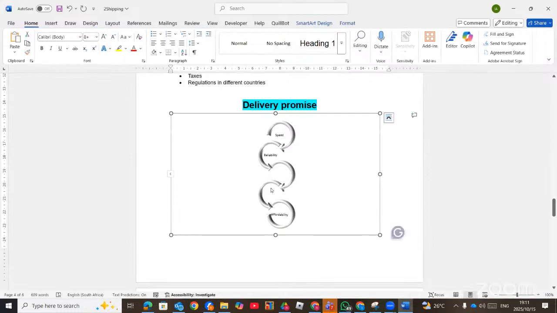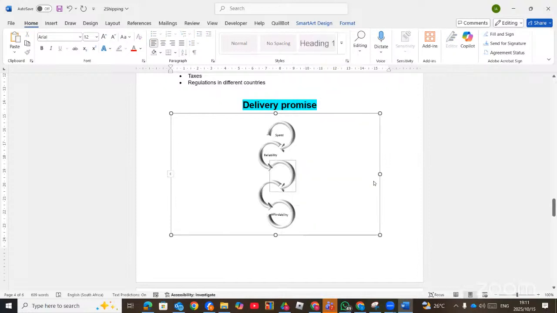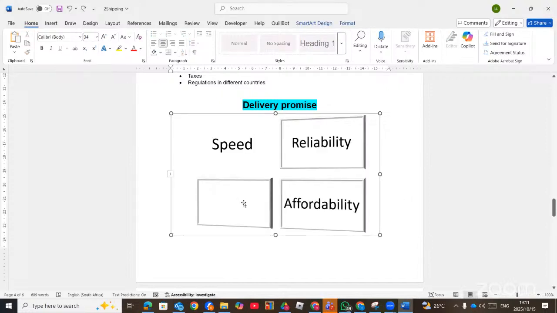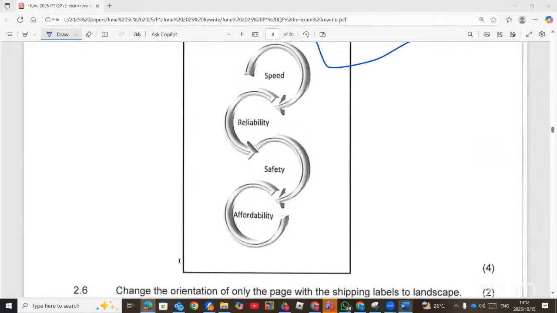My SmartArt is disappointing me today. Let me remove this one. I'm going to delete it. My grammar is just giving me problems. I'm going back and start typing inside. So when you right click, you see edit text, then you can type inside here, which is safety.